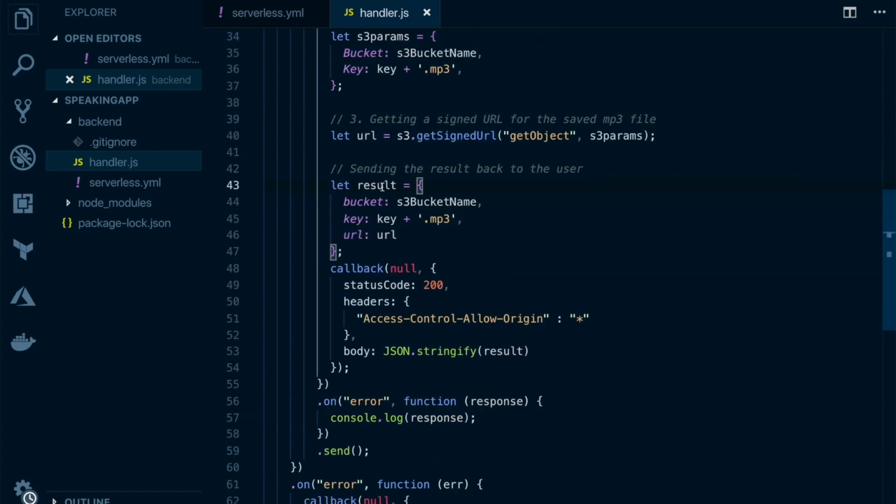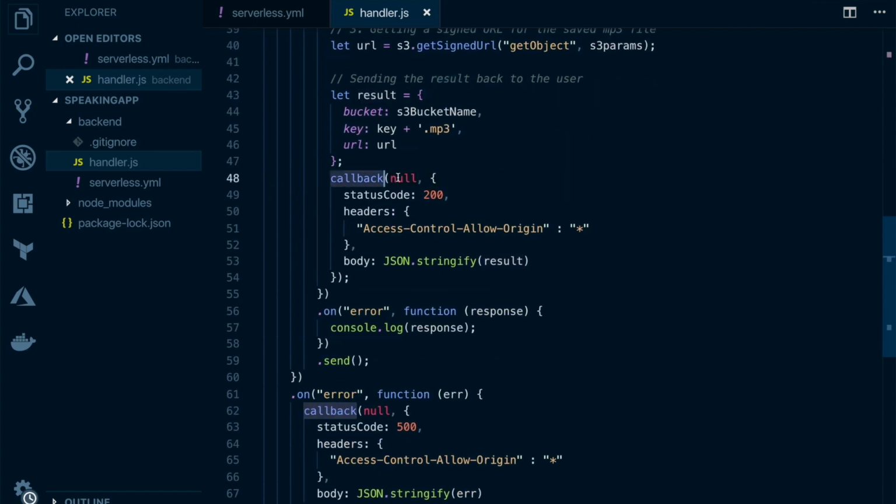Then we are creating a result object so we can send it back to the user. We are going to execute the callback function with the result object that we just created here. So it will pass the bucket name and the key and the URL. Make sure, guys, to add these headers, Access-Control-Allow-Origin to star, or maybe if you have a domain, add that domain name here, but in this case add star, right? Status code 200, so that will return the result to the front end. So we are using the API Gateway in Lambda proxy mode, so that's why we have to configure the payload in this manner.